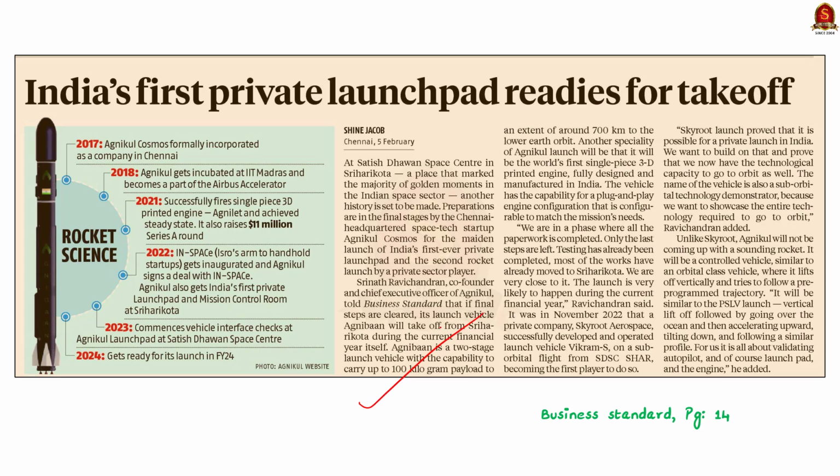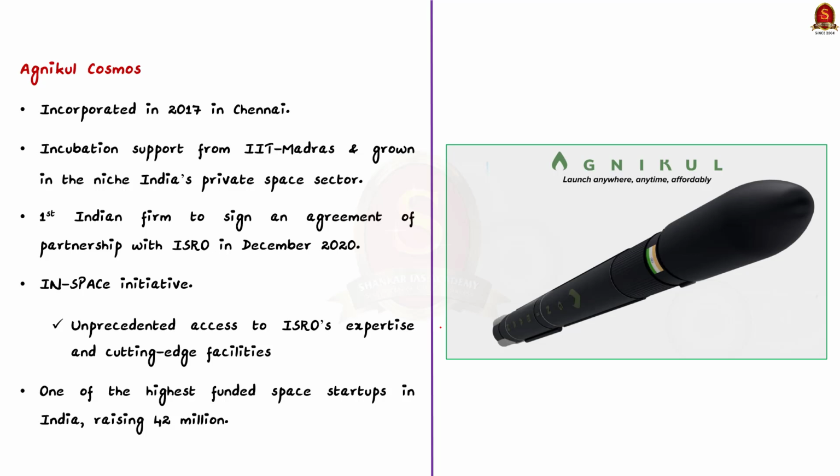See, Agnikul Cosmos was incorporated as a company in 2017 in Chennai. It got its incubation support from IIT Madras and constantly grew in India's private space sector. Remember, it became the first Indian firm to sign an agreement of partnership with ISRO in December 2020. This startup was facilitated under the InSpace initiative. This gives ISRO unprecedented access to expertise and cutting-edge facilities of the startup. Due to its continuous growth, the company is one of the highest funded space startups in India, rising up to $42 million. So this is about the basics of the Agnikul company.